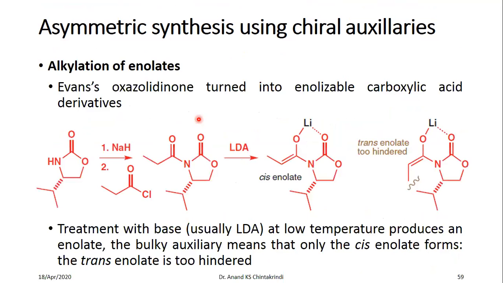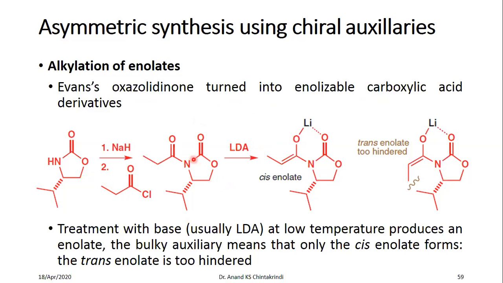Another example of using chiral auxiliaries is alkylation of enolates. Again, in this case, you are making use of the Evans oxazolidinone, which can be turned into enolizable carboxylic acid derivatives. First, you are again forming the amide of this particular acid chloride.